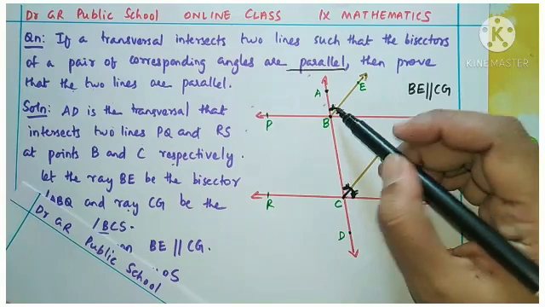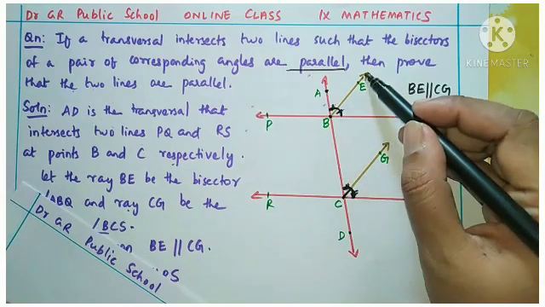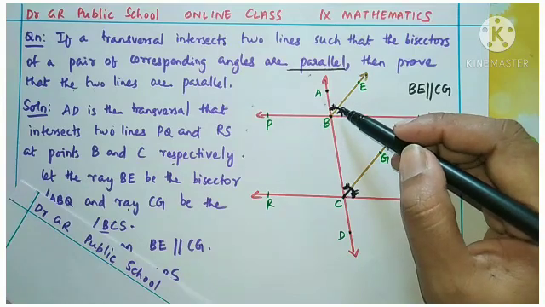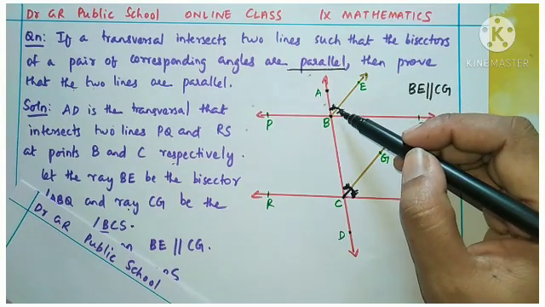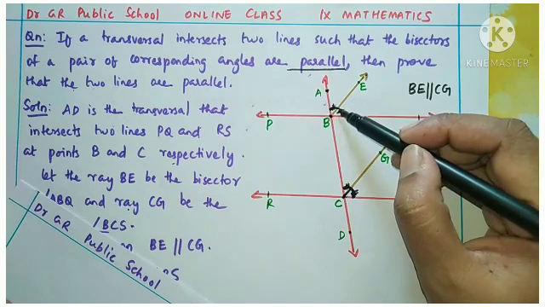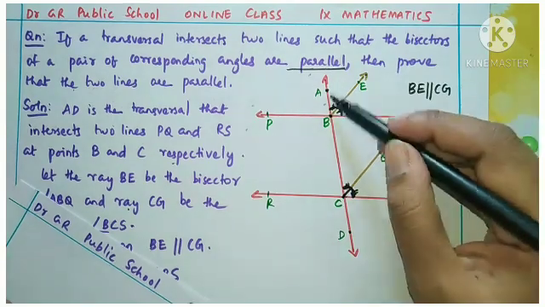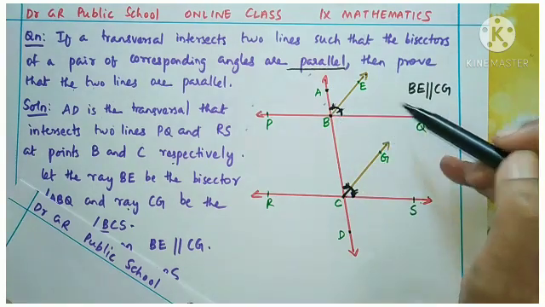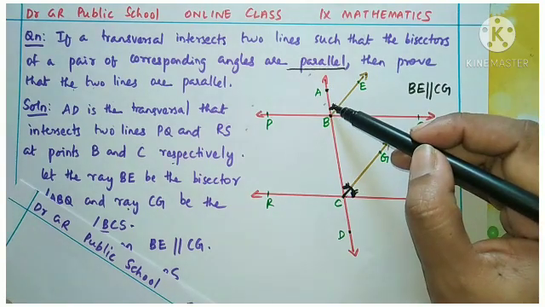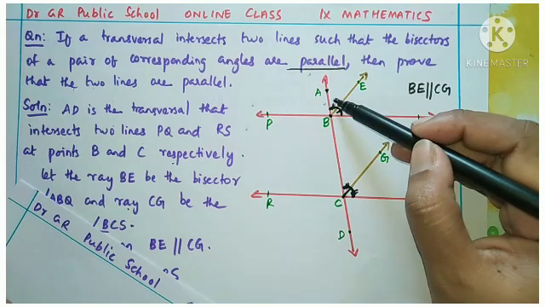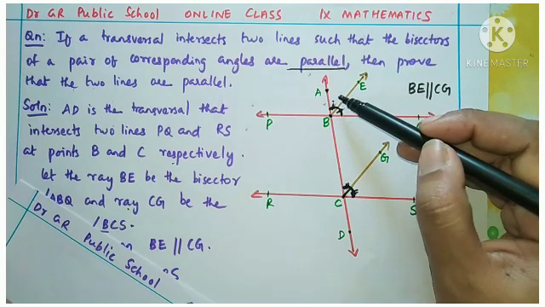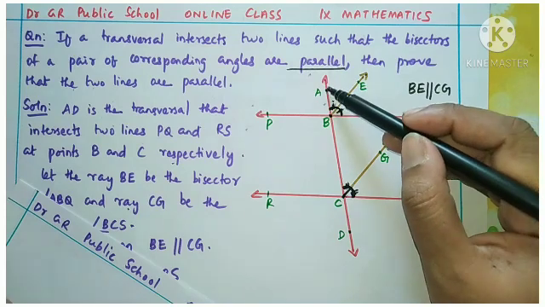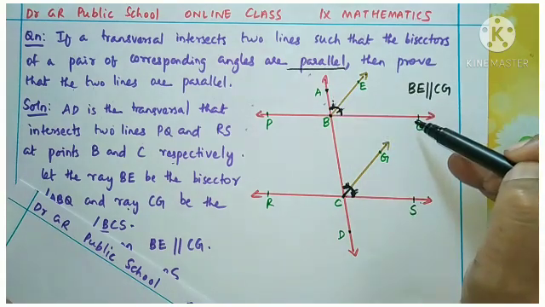When this is the bisector, the bisector divides the total angle into two equal parts. So what is the relation between each angle and the total angle? The total angle is ABQ, and if I take this angle ABE, this one portion, what is the relation between this portion and the whole angle?